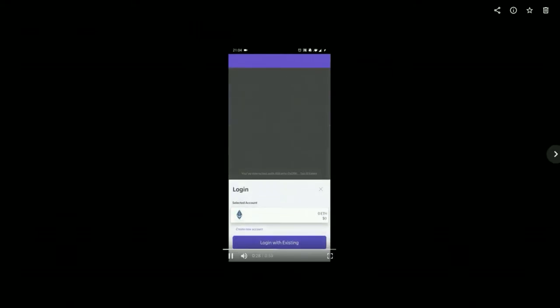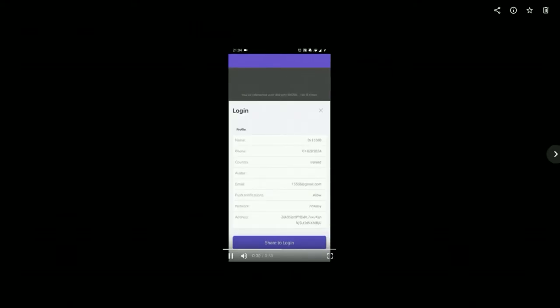Here, as I've logged in before, it comes up with login with existing. But here it shows what our login details are. We have our name, our phone, our country. We have an avatar that's there too, and our email. We also have the network that the Ethereum node is on, and also the address. This address is our Ethereum blockchain node address. So we click share to log in, and we will be logged in to MDsmrt.